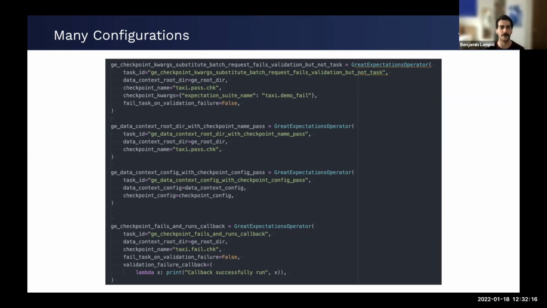And then we also have this cool fail task on validation failure, and we have either that as a Boolean or there's a validation failure callback, so that we can maybe do some logging or other logic that we want to do if something fails. So really easy to use this operator and put it together. And even though it has a bunch of different parameters, they all work pretty well together, and the operator itself doesn't get too complicated.